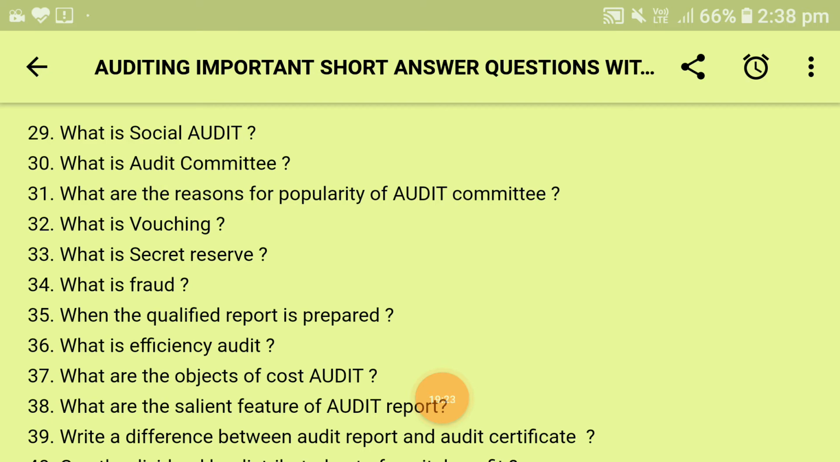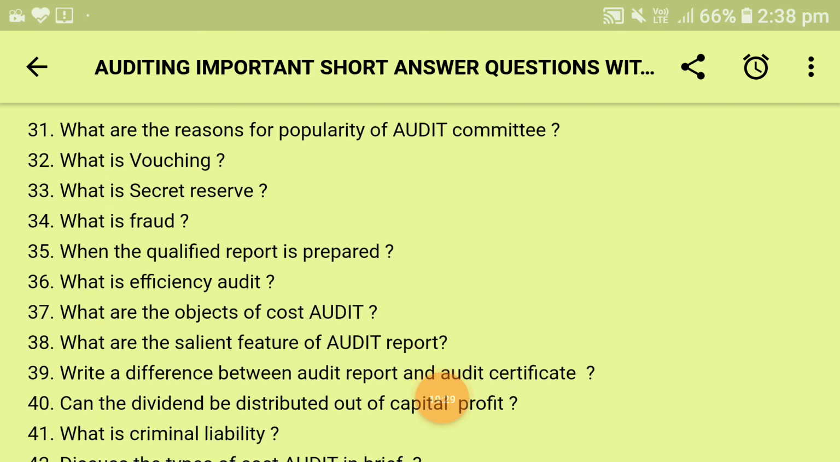Next is what are the objects of cost audit. From the institutional point of view, the first is to see whether proper and adequate cost accounting principles have been properly applied or not. Second, to compare the actual cost incurred with those attainable under efficiency audit. And third, to facilitate price fixation by furnishing cost data.